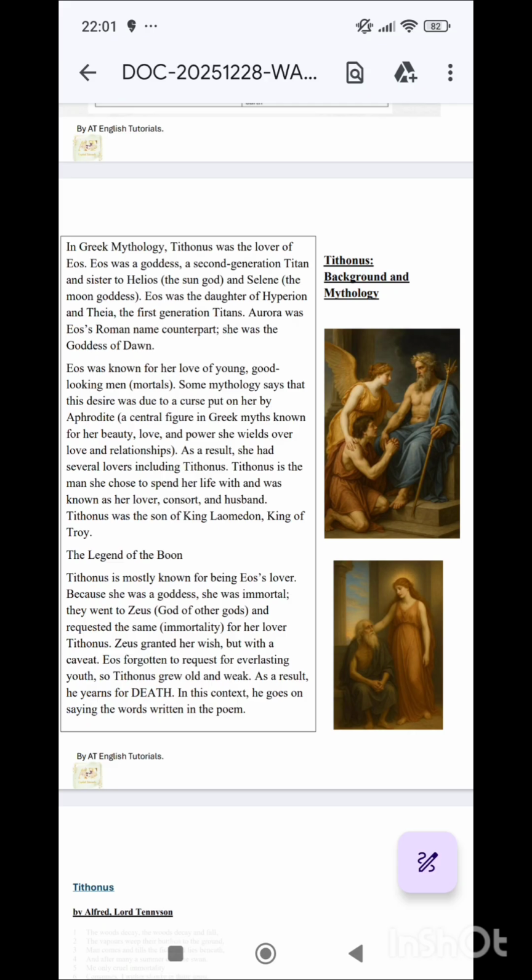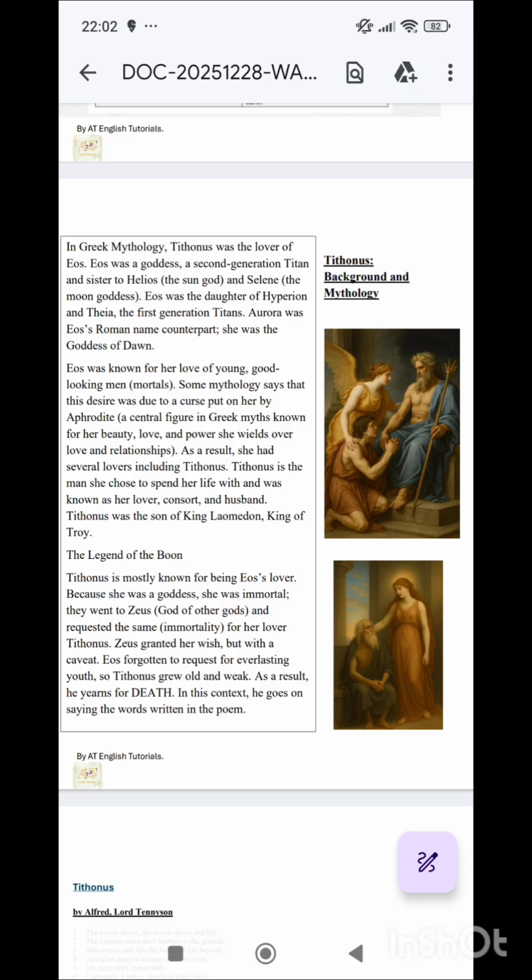Some mythology says that this desire, that is, she fell in love with human beings, was due to a curse put on her by Aphrodite, a central figure in Greek myths known for her love, beauty, and power. She wields over love and relationships. As a result, she had several lovers, including Tithonus. Tithonus is the man she chose to spend her life with and was known as her lover, consort, and husband. Tithonus was the son of King Laomedon, king of Troy. Again, the fact about Aphrodite, you don't need to learn too much, but if you write it in your answer, it will be more beautified.